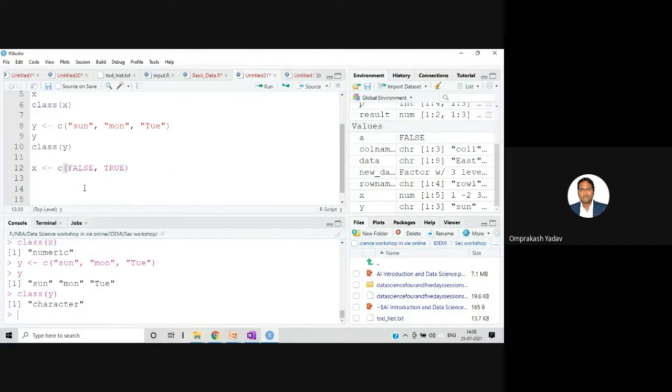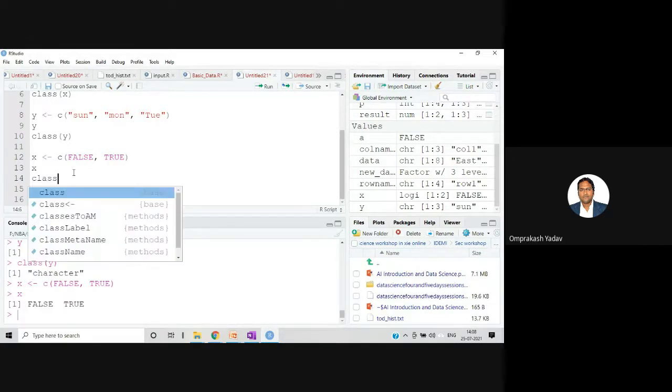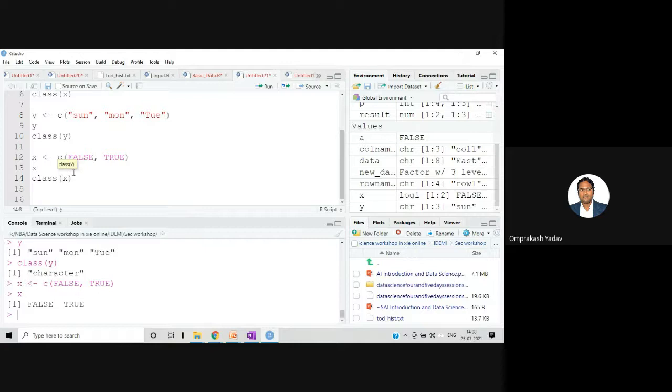In this way you can specify the values, and if you want to see the value of x, it will give you FALSE TRUE. This is my logical vector. If you check the class of x, it's giving me logical. So in this way we can create different kinds of vectors and display them.